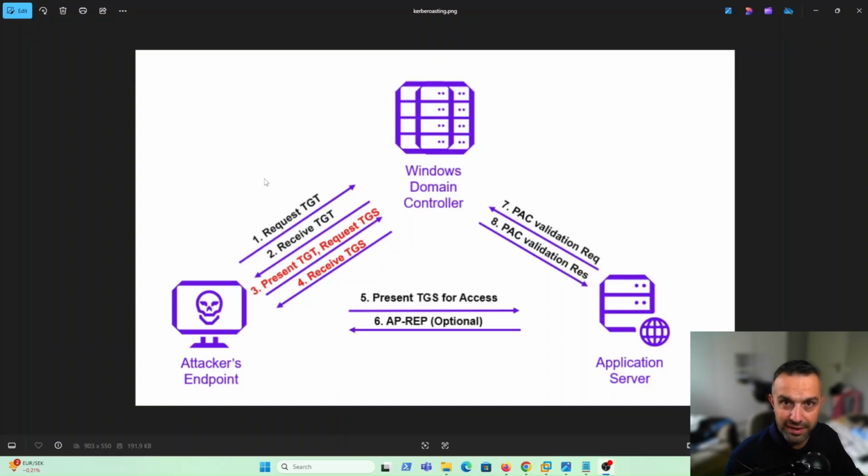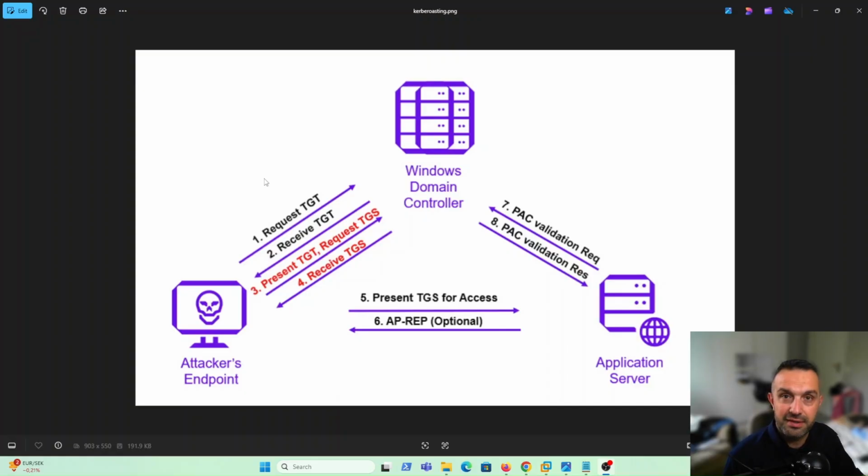So the core idea: once a user is authenticated, even as a regular user with no rights, they can ask the domain controller for TGS tickets to any SPN in the domain. This is by design in Kerberos. The system assumes users need to connect to services, so it doesn't restrict requesting TGS tickets.